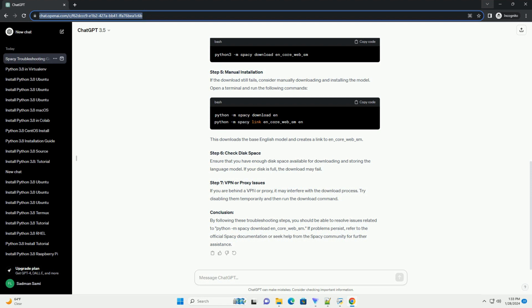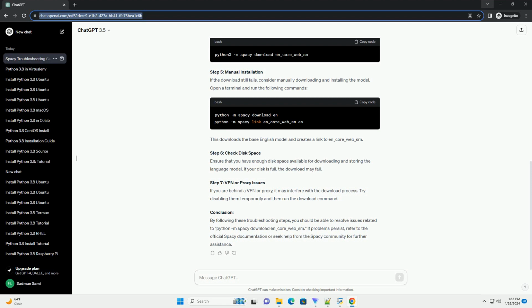Step 1. Verify spaCy installation. Before downloading the language model, ensure that spaCy is installed correctly. Open a terminal and run the following command. Step 2. Check internet connection. Make sure your internet connection is stable and allows you to access external resources. spaCy downloads the language model from the internet, so a reliable connection is crucial.